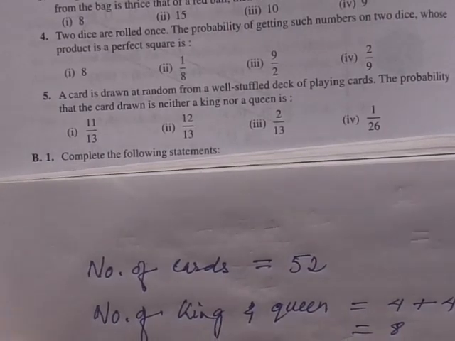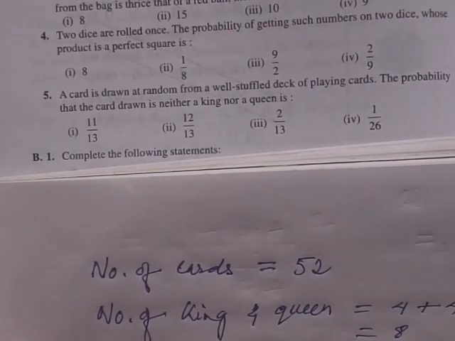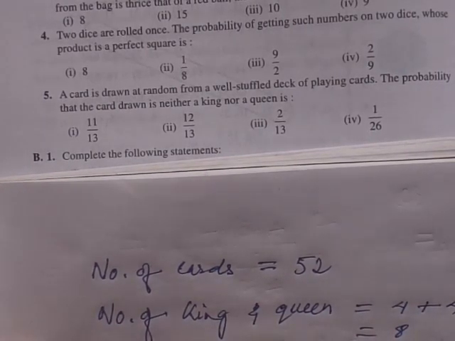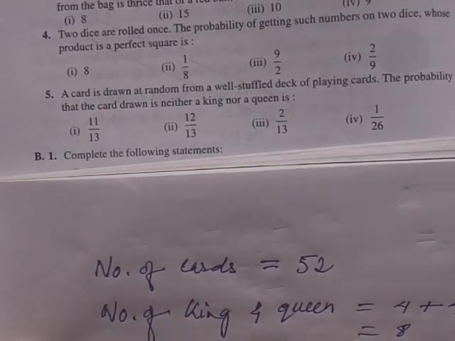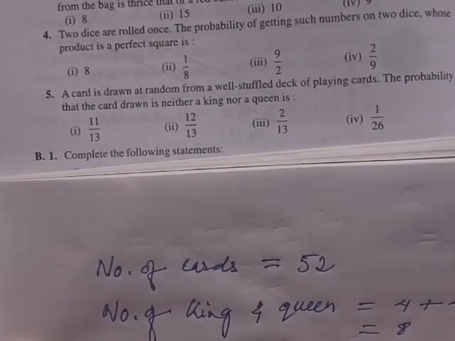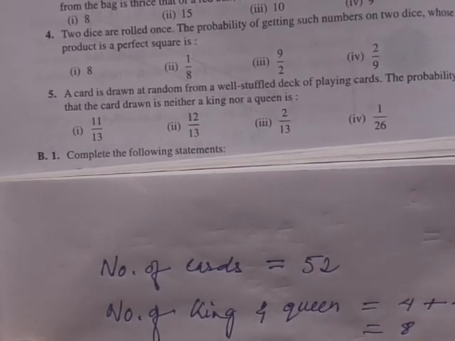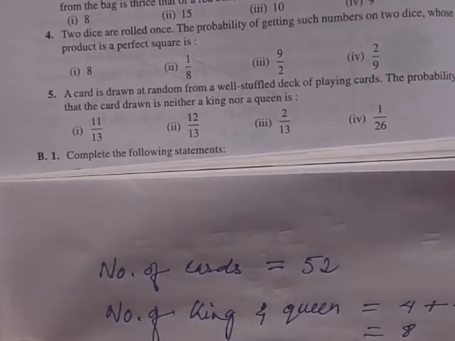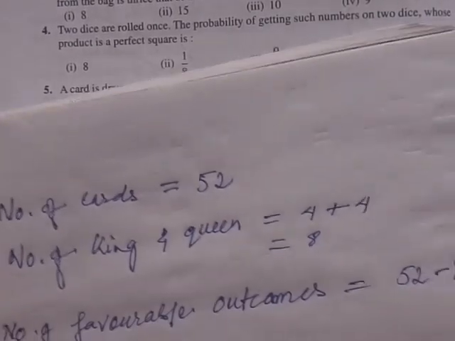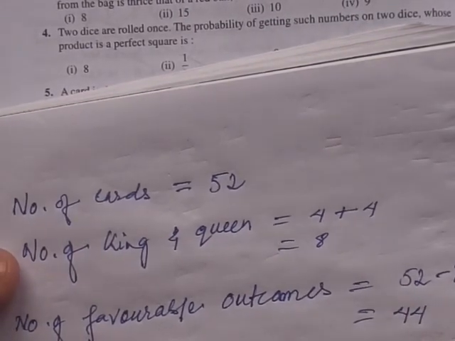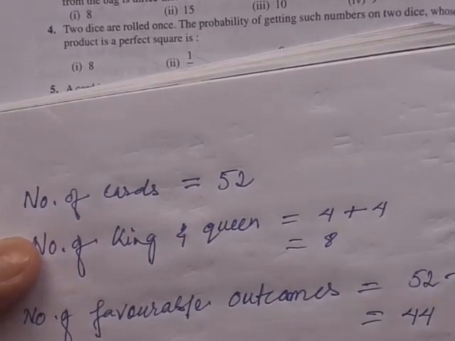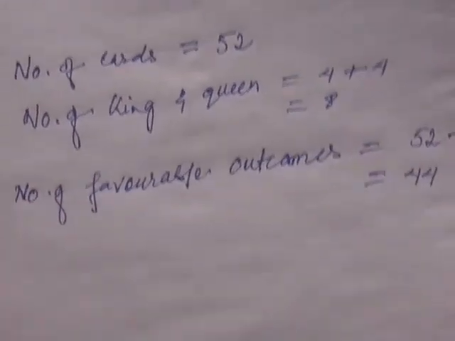That means the number of favorable outcomes is, from 52 we subtract this 8, so we get 44. So there are 44 cards which are not queen, not king.